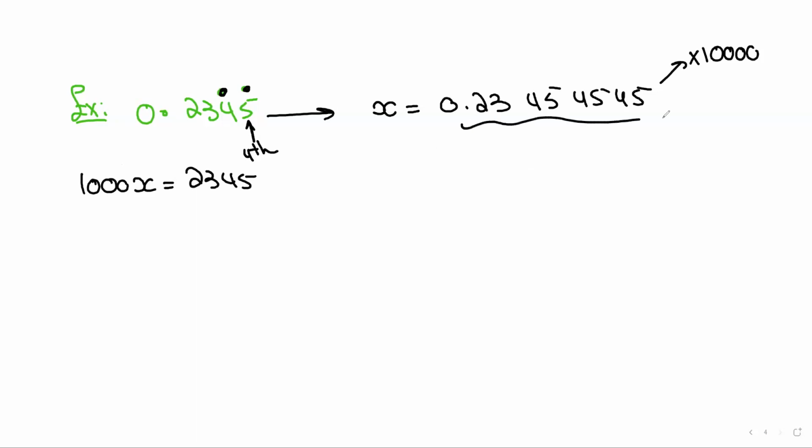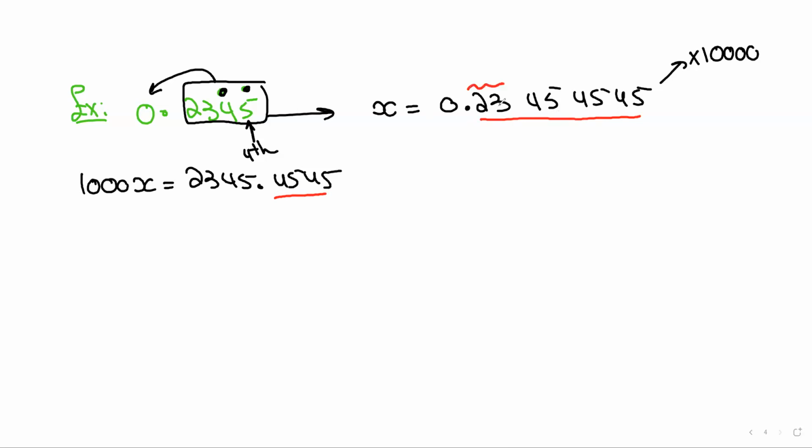Please remember to do this part either mentally or on the calculator. If you want to do it mentally, just move the point to the right 4 times. So it ends up with 2345.454545. Super easy. Keep the dot here. The objective is to take all this and put it before the point, and then the 4, 5 will be repeated.